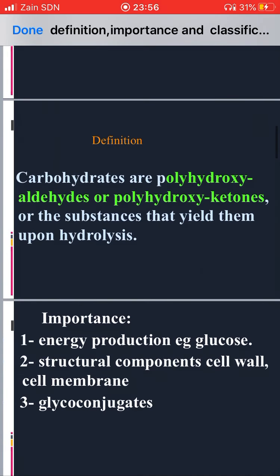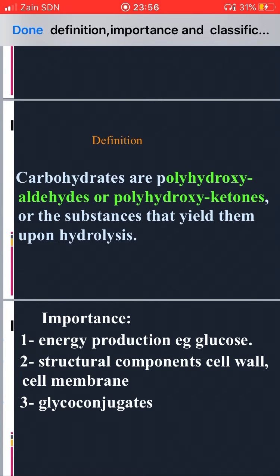So what do we mean when we say carbohydrates? Carbohydrates are polyhydroxy aldehydes or polyhydroxy ketones, or substances that yield them upon hydrolysis. Let's focus on this definition.